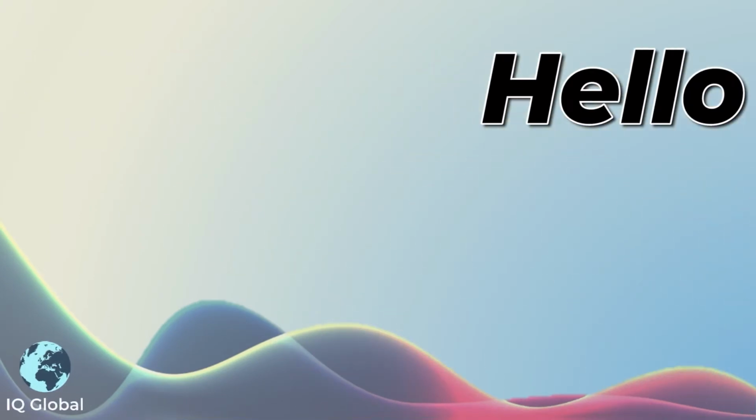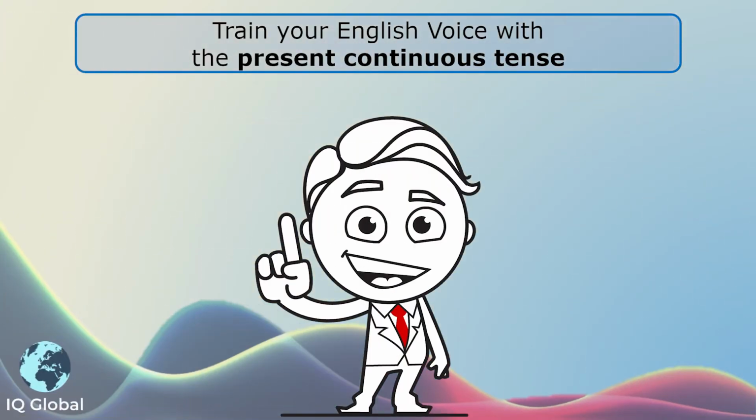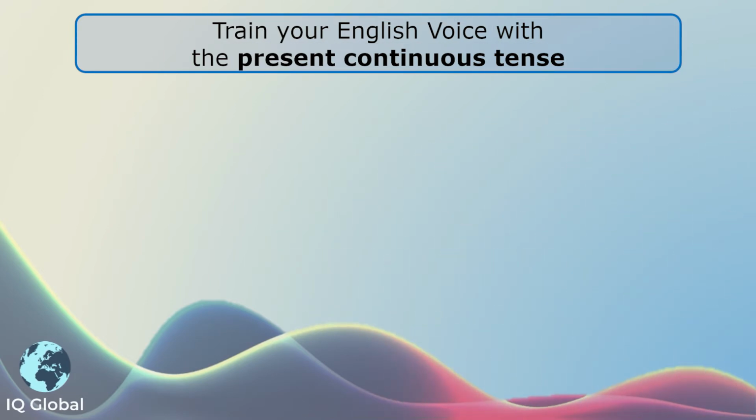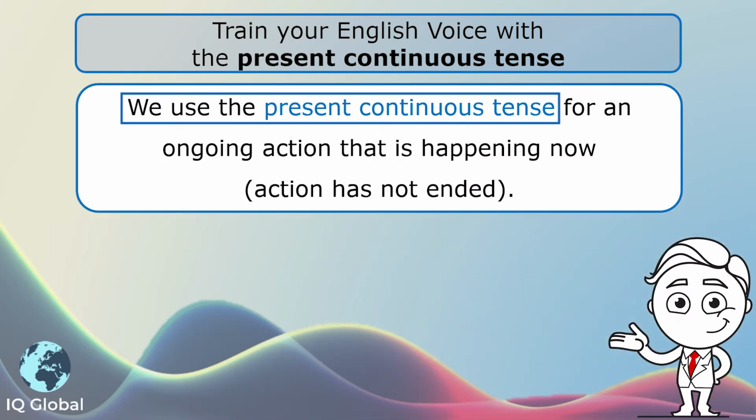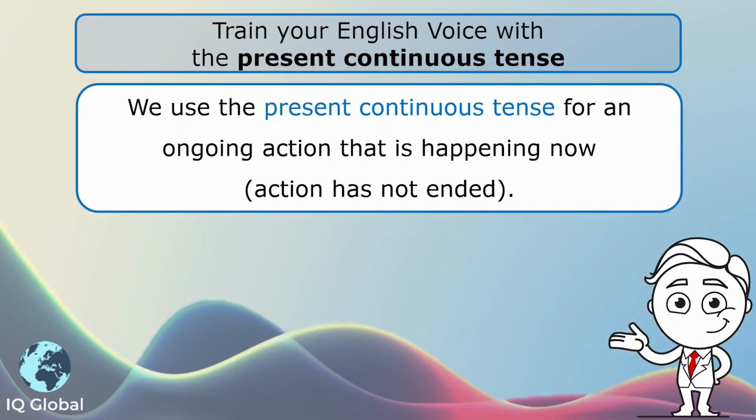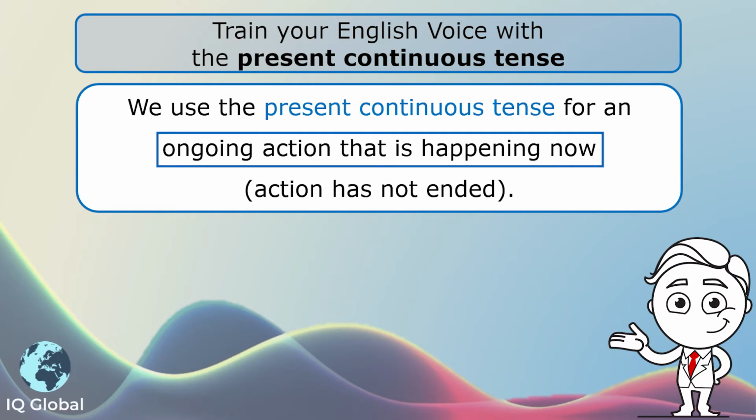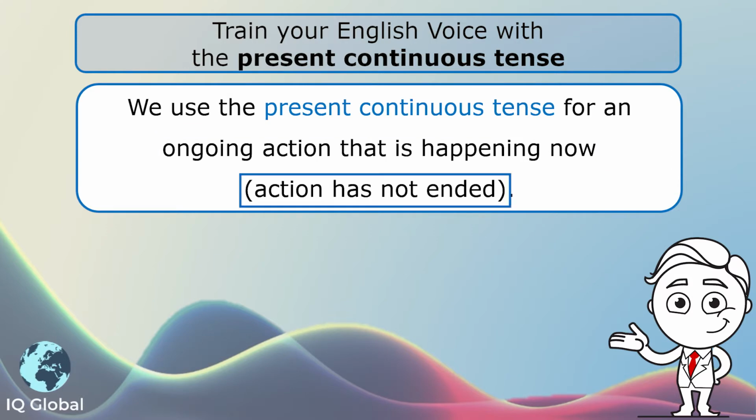Hello. Today we are going to train your English voice with the present continuous tense. We use the present continuous tense for an ongoing action that is happening now, and the action has not ended. Okay? So it is ongoing, it is continuous.